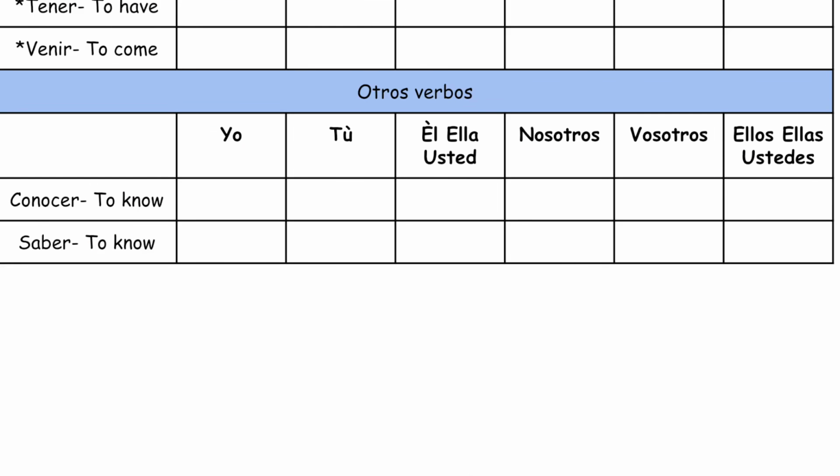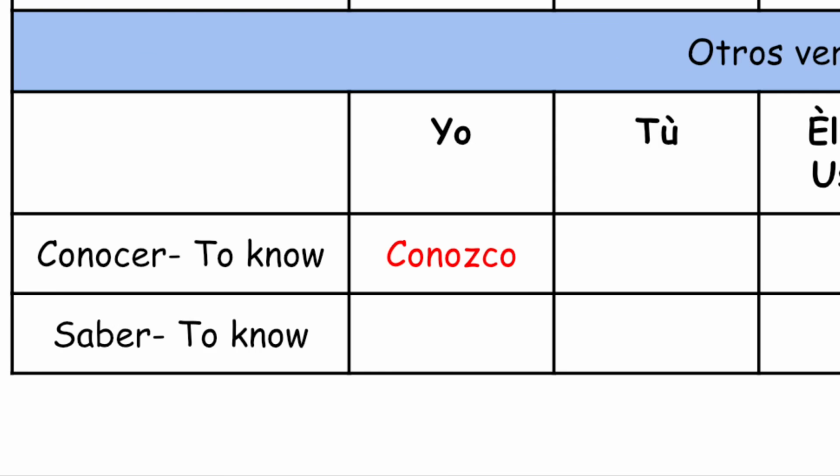Okay, chicos, we only have 2 verbs left with our theme of irregular yo form verbs. The first one is conocer. It means to know, or to know someone. It conjugates to yo conozco. Verbs that end with a C before the ER, AR, or IR get a ZC when we conjugate them. Conocer, conozco. You do not need to add that Z in any of the other forms of the verb.